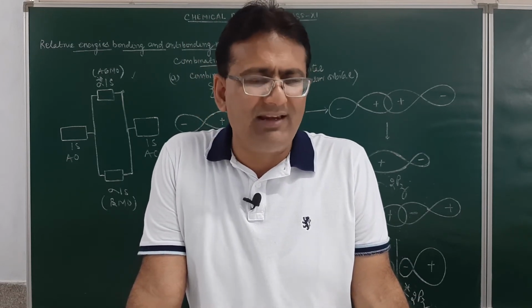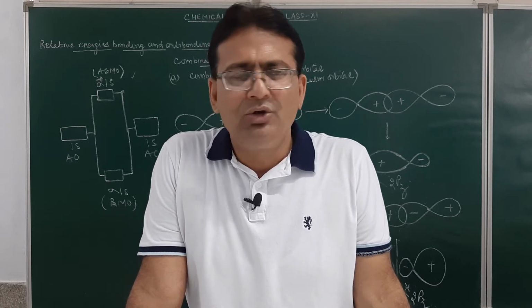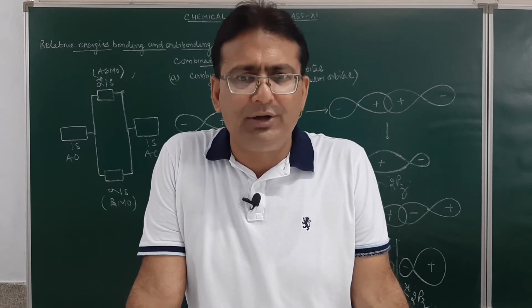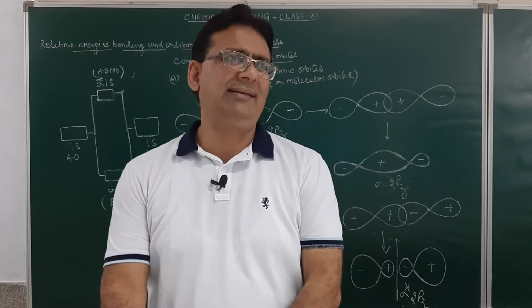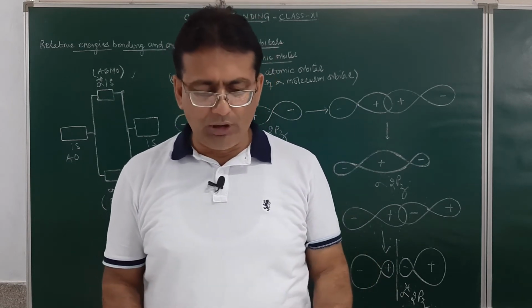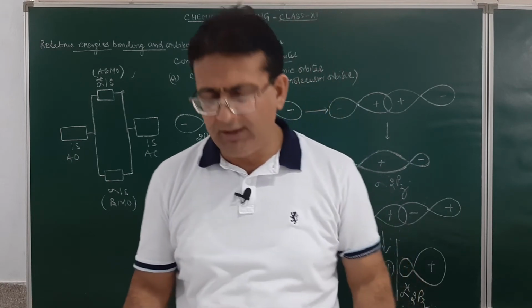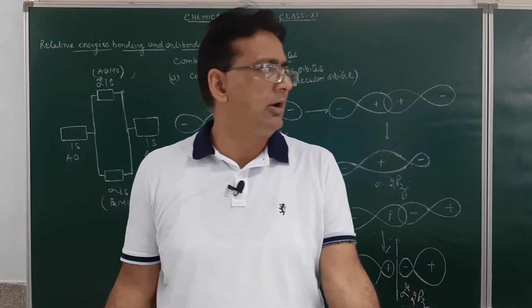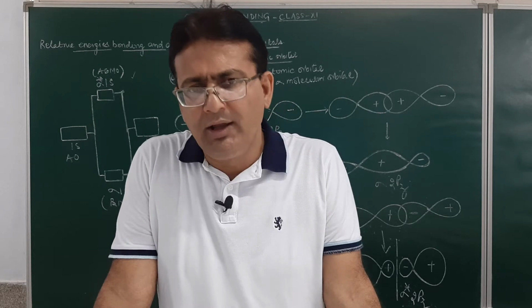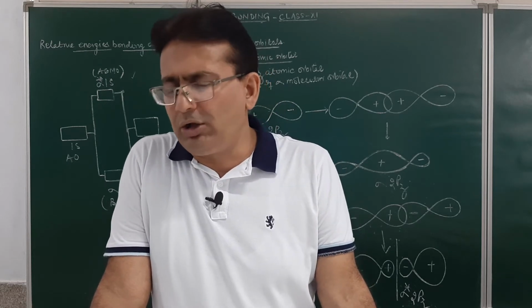However, since it is by convention considered that 2pz orbitals overlap along the internuclear axis, 2px and 2py will undergo lateral overlap, and that will result in the formation of a pi molecular orbital. Of course, the pi bonding molecular orbital and pi anti-bonding molecular orbital.